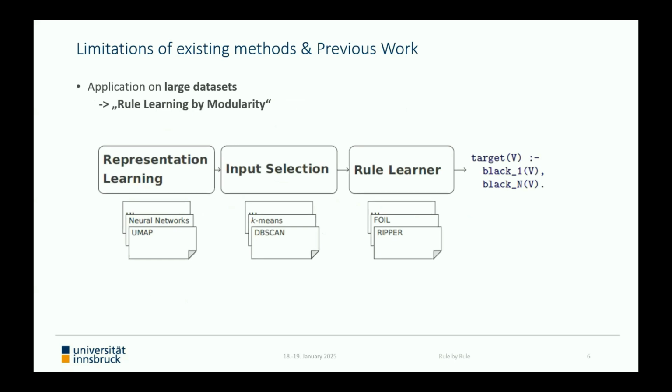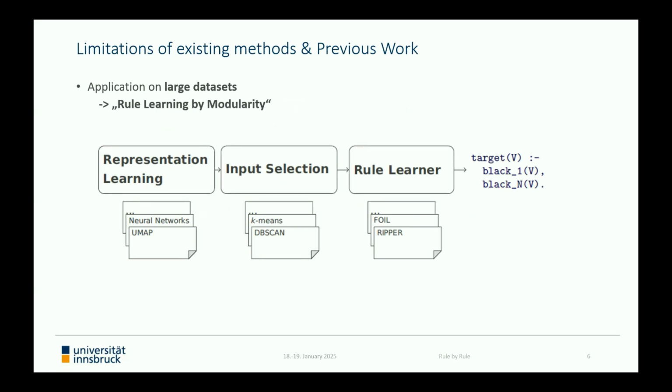Now, as we have a basic understanding of the way rules are generated and used for multi-class classification, we can discuss the observed limitations of the classical methods together with our approaches to resolve them. First of all, the classical methods are mostly designed to work with only very few examples, and it quickly became clear that the application of such methods is not straightforward when very large datasets with several thousands of input examples are considered. And our use case of interest from the insurance business considers a dataset with nearly 1 million examples.